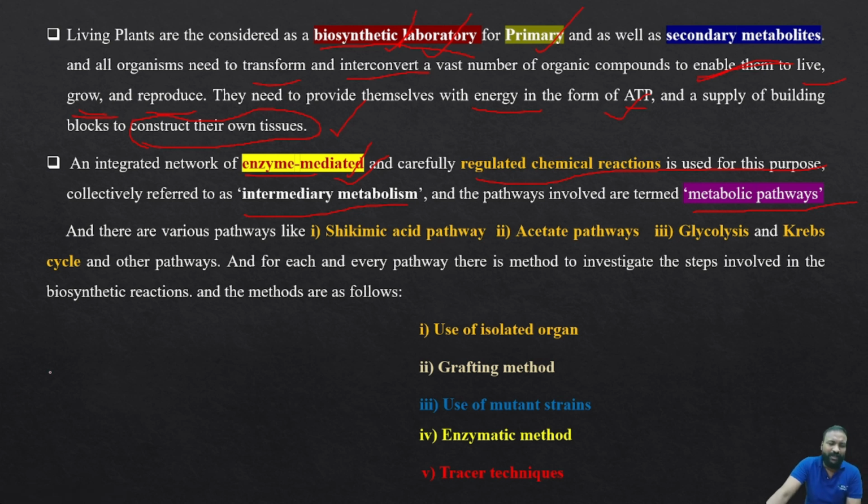Up to now I have described what is meant by metabolic pathways or metabolism. Clear? Yes, and there are various types, like cyclic pathways, glycolysis, Krebs cycle and other pathways. All these have such a protocol only, such enzyme mediated reactions only. Clear? So this is all about the biosynthetic pathways, because in order to live, reproduce, grow and develop, they must definitely have these metabolic pathways.